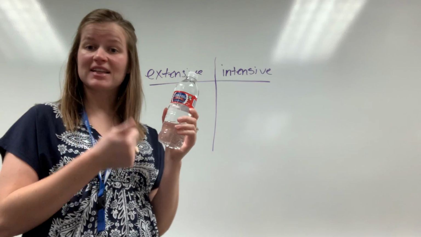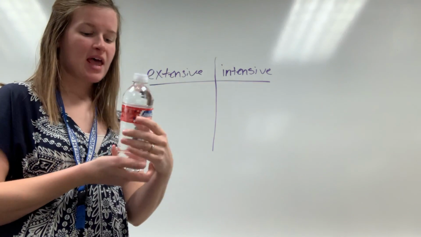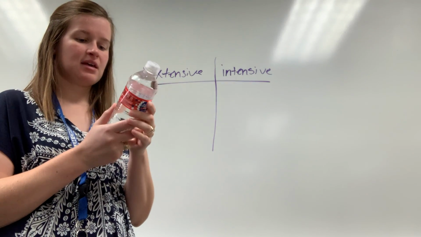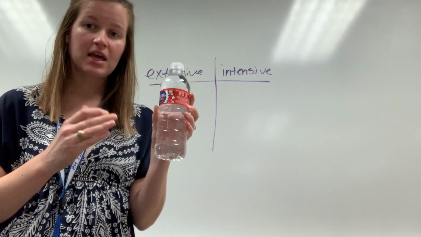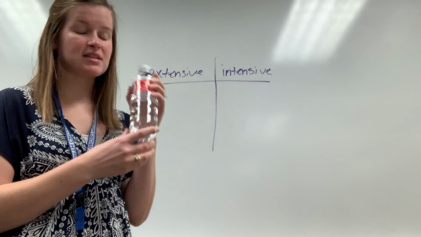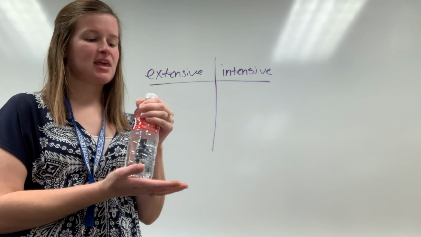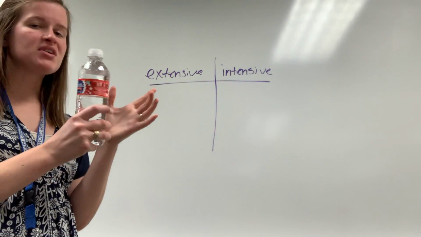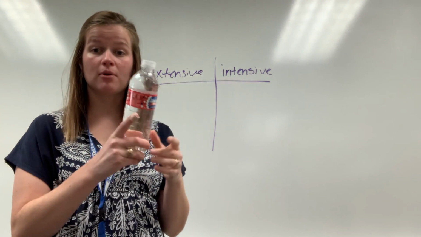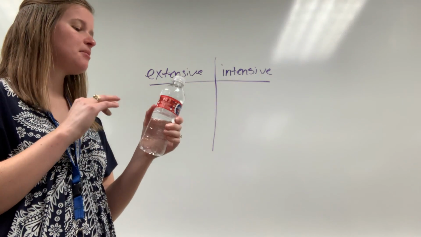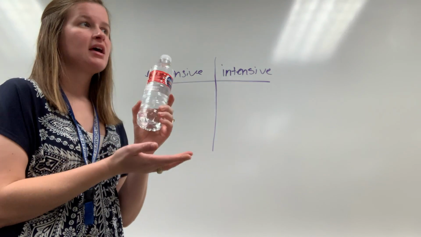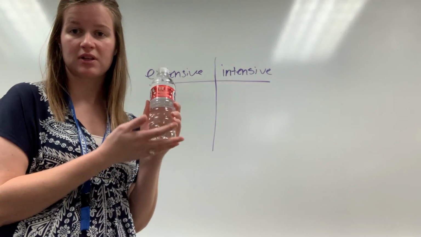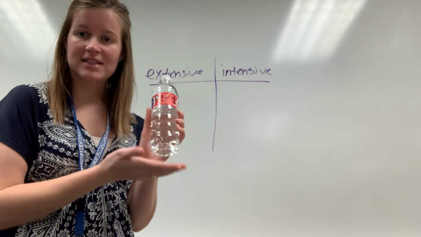So the water is clear. The water weighs a certain amount. Because this is a full water bottle, I have exactly 16.9 fluid ounces. So that's my volume of this. And so it is a full thing. So I can weigh it and figure out how many pounds it is. I can see how many grams it is. The density of water is 1 gram per milliliter. It weighs 500 grams because it's 500 milliliters. So I can observe all of these things about it.